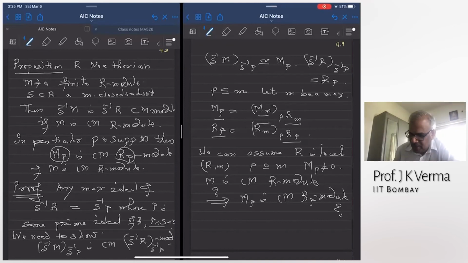The proofs are usually by induction on some number. Here we can apply induction on the depth of MP. So suppose the depth of MP is equal to t, and we induct on t. So suppose t is 0.